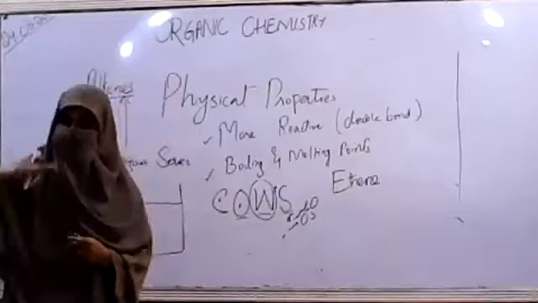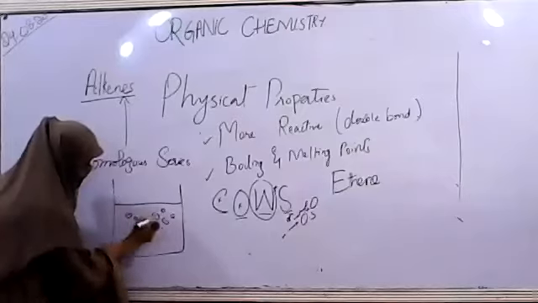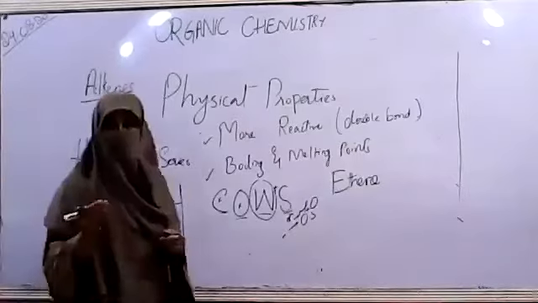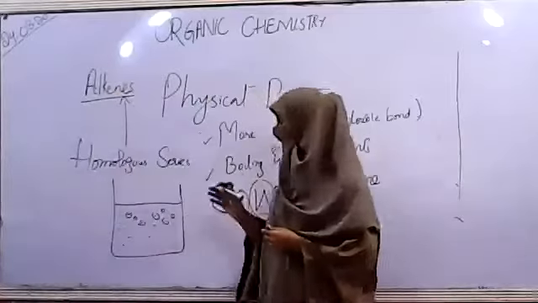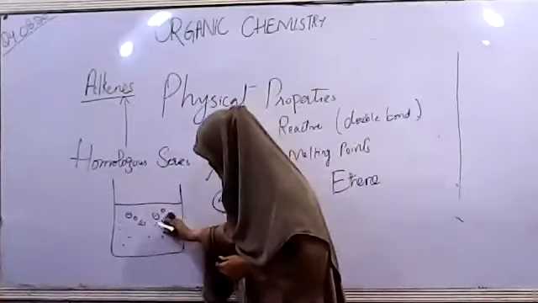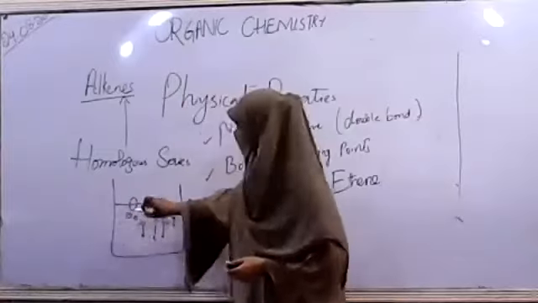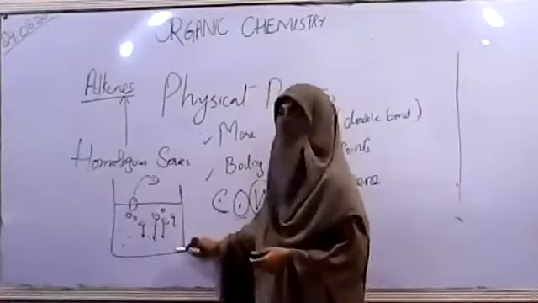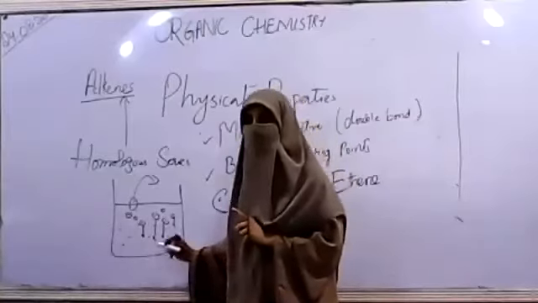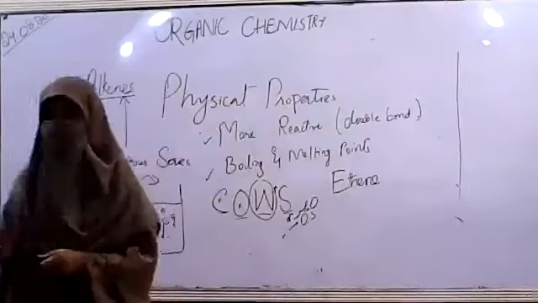Let's say these are the molecules of ethene, and the remaining dots are some of the other gases. After some time, being a higher molecular weight gas than the other air particles, it will start moving downwards. Then you can open the jar from here and move all the remaining gas into another jar, and the portion that has settled down is pure ethene, and you can collect it for separate usage. Clear?